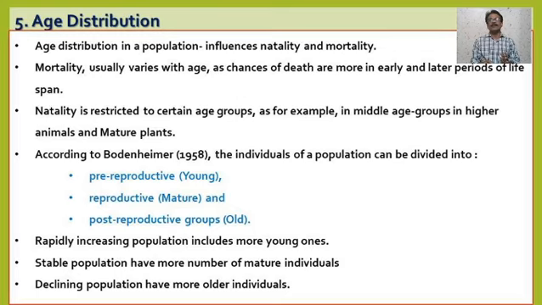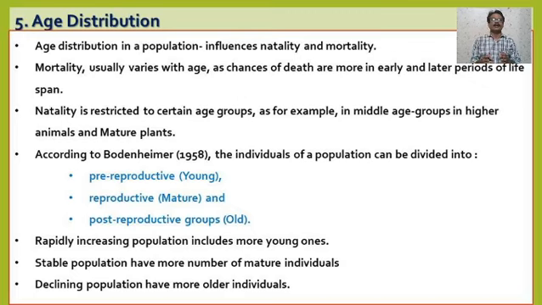Okay, now when we observe such age distribution in the field, it is found that a rapidly increasing population includes more young individuals. जो population rapidly increase हो रही है उस पे ज़्यादा से ज़्यादा young individuals पाए जाते हैं.